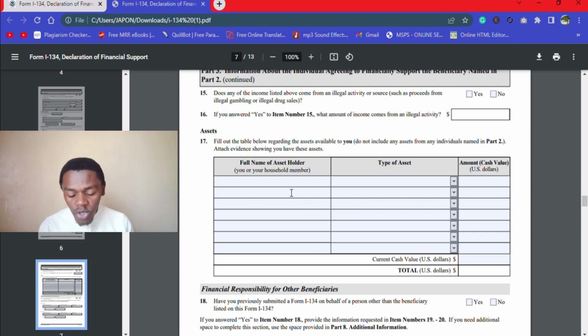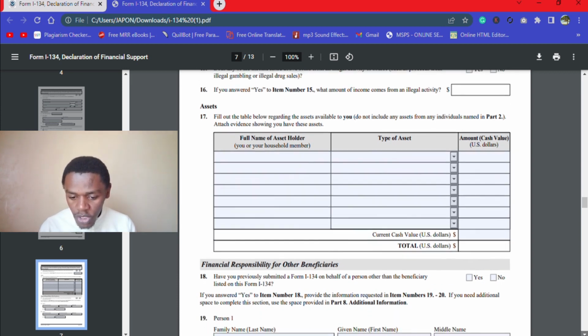So don't declare anything here unless you declare your financial statement. If you have some savings in a bank, then go ahead and declare that savings and then put the total amount here and the total here. That is the only time that you should declare here. Declare the financial statements of your savings in a bank. And then we continue down here.